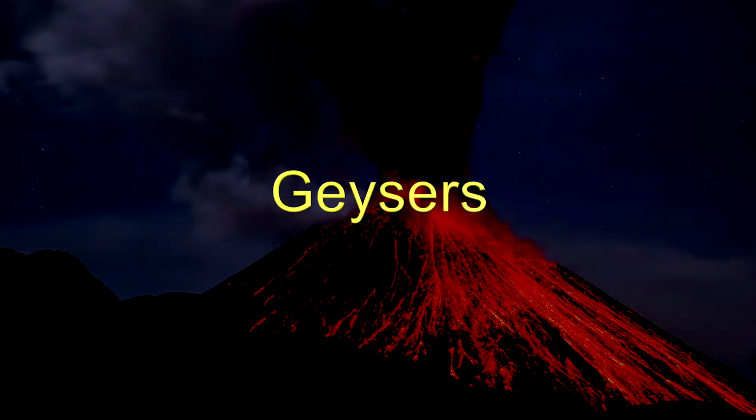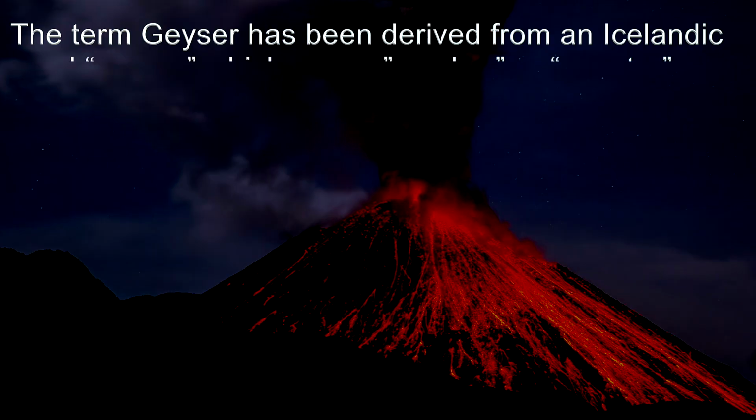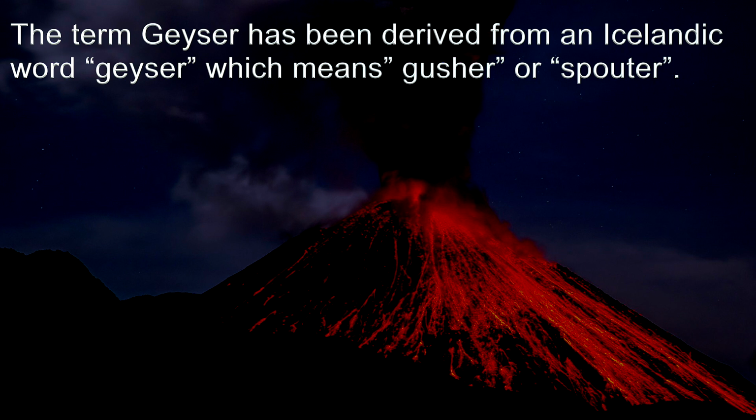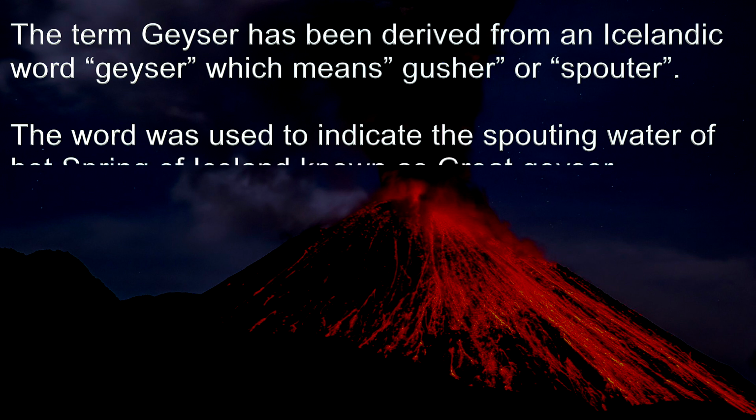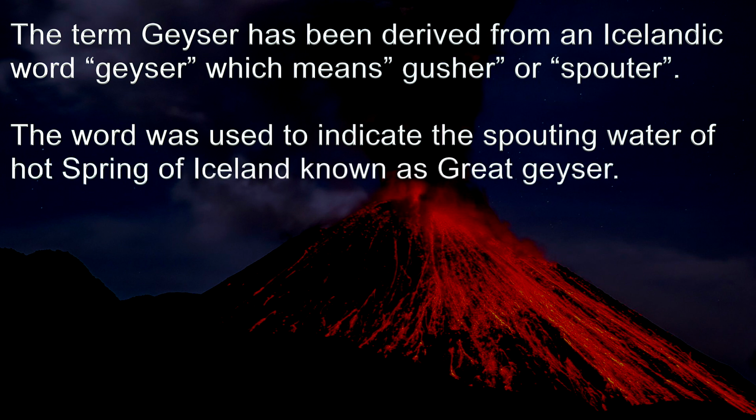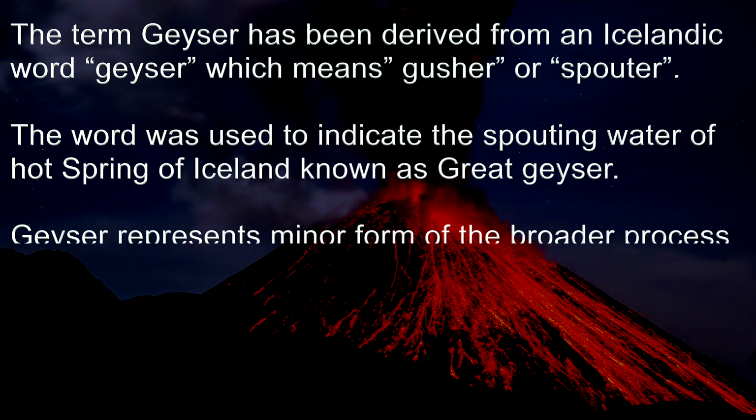Geysers. Geysers are a type of hot spring which spouts hot water and steam from time to time. The term geyser has been derived from an Icelandic word, geysir, which means gusher or spouter. The word was used to indicate the spouting water of the hot springs of Iceland known as the Great Geyser.